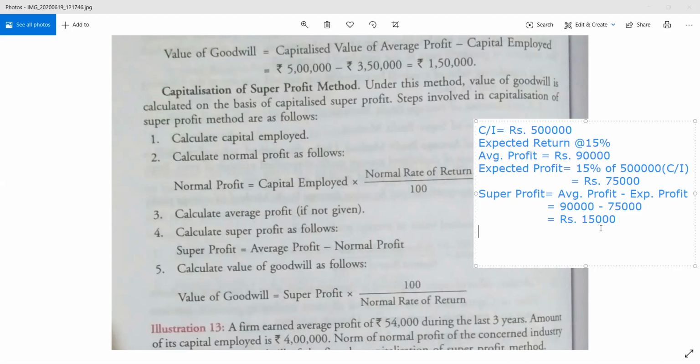And now, how to find out the value of goodwill under this method? You can easily use this formula. Goodwill equals super profit, just capitalize the super profit. How to capitalize this? Exactly the formula you used for the capitalization of average profit: super profit into 100 divided by expected rate of return, or normal rate of return.